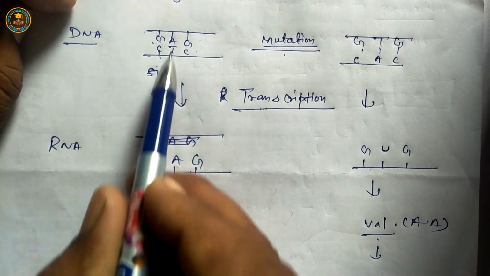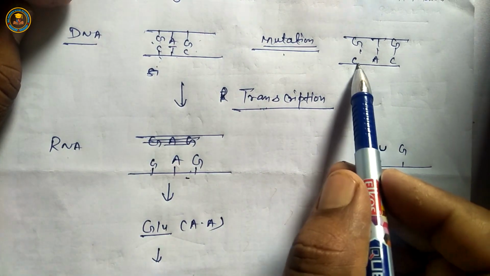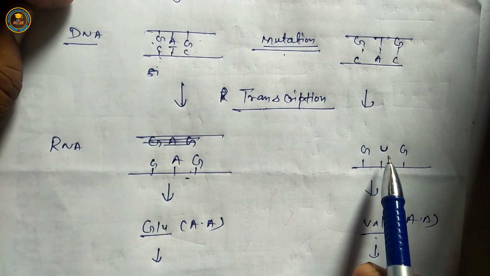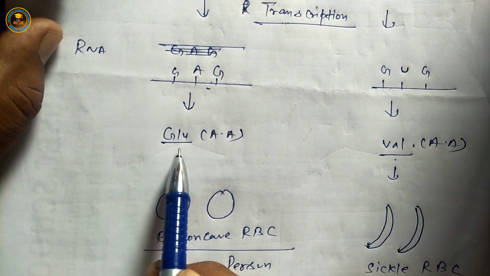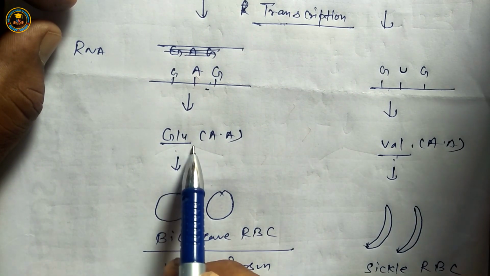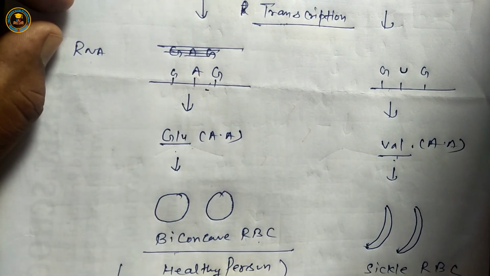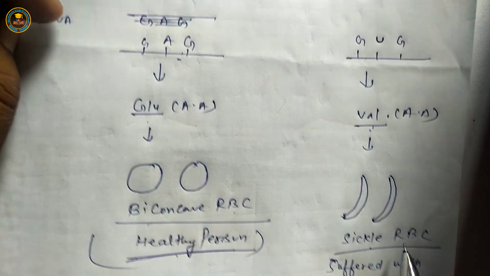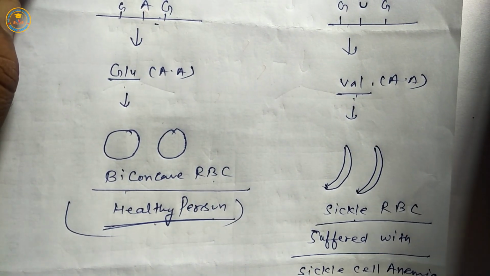C opposite G, A opposite T, in DNA T but in RNA U, uracil. This codon codes for glutamic acid, this codon codes for valine amino acid, so RBC become biconcave, it means healthy persons. Second, RBC change to sickle RBC, so this person is suffering with sickle cell anemia.